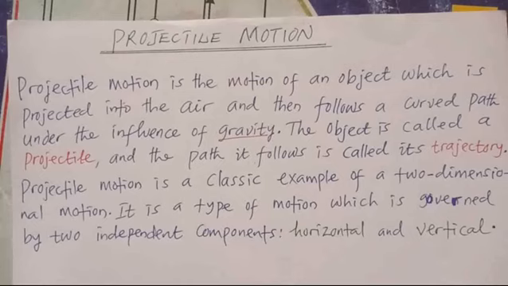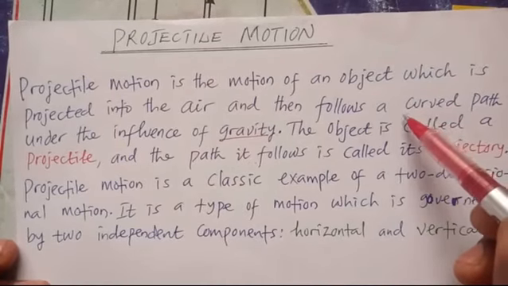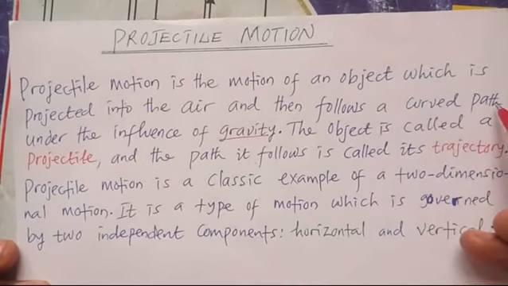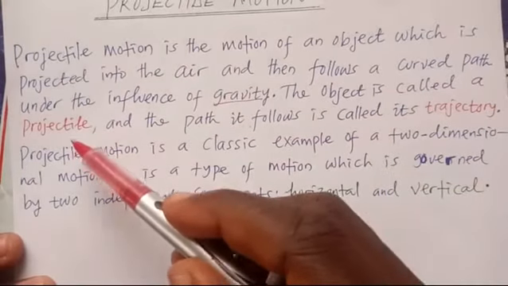We know that in the lower atmosphere we have air molecules, and any object you throw into the sky has its motion affected by air molecules. It is bombarded from all sides by air molecules, and this is why a projectile will follow a curved path. Okay, the object is called a projectile.